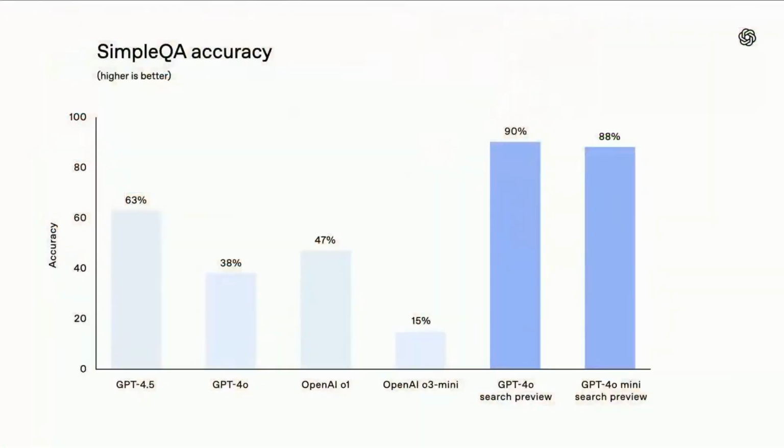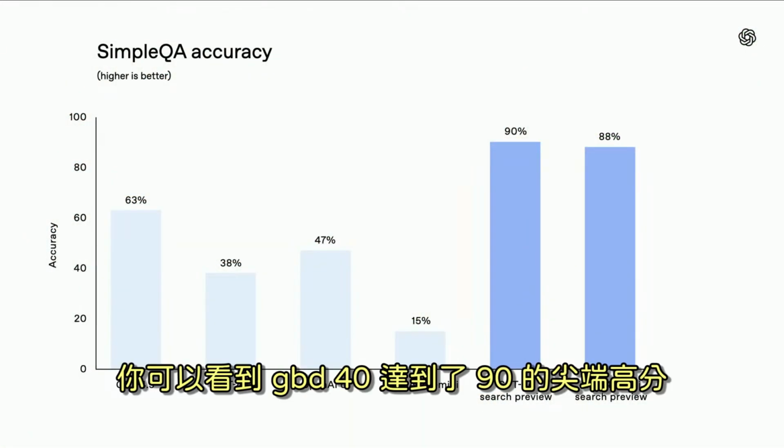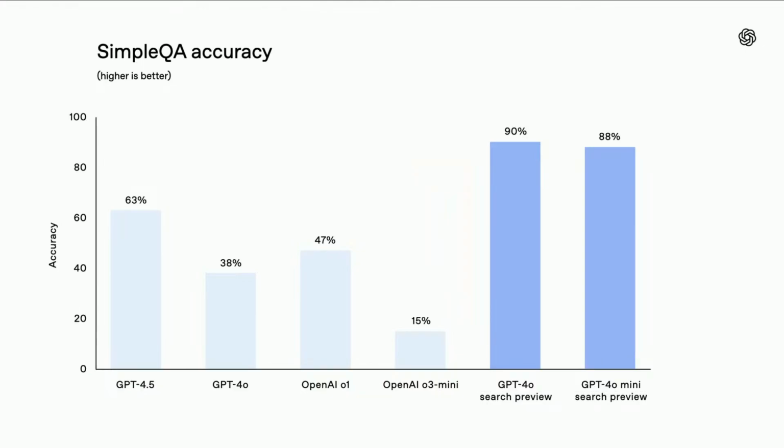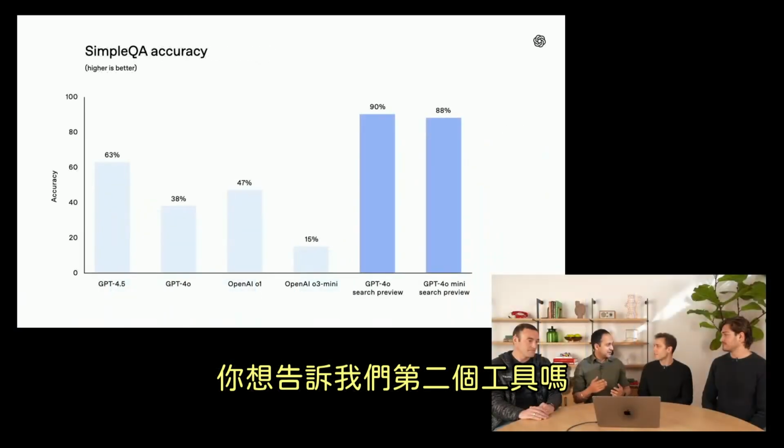In a benchmark that measures these type of things, which is called SimpleQA, you can see that GPT-4o hits a state-of-the-art score of 90%. So that's the first tool. Steve, do you want to tell us about the second one?